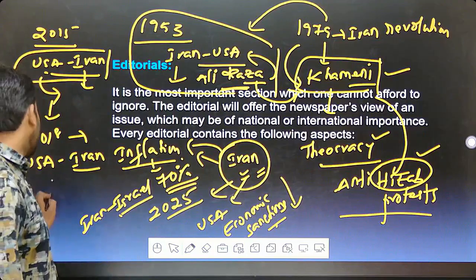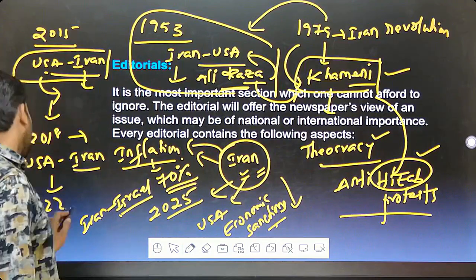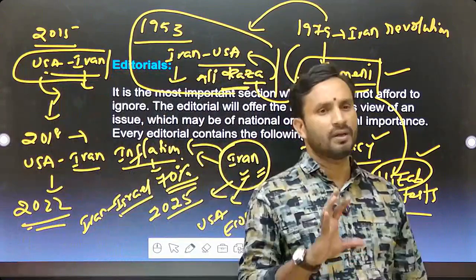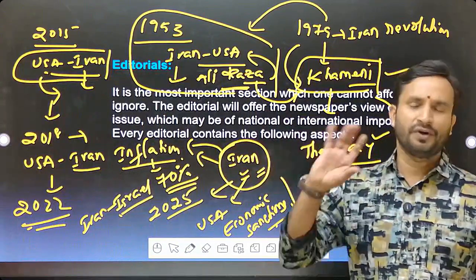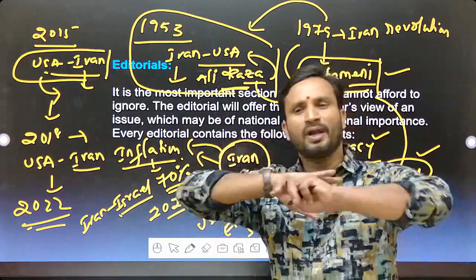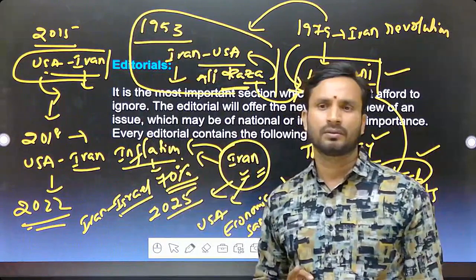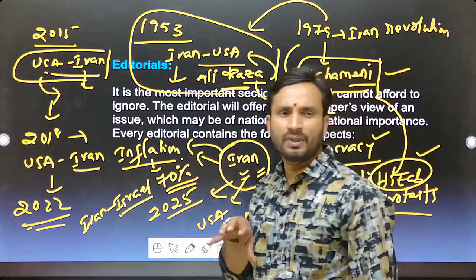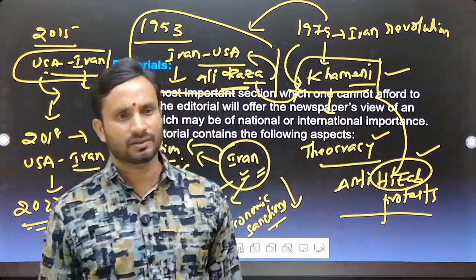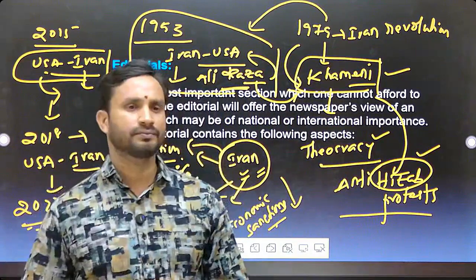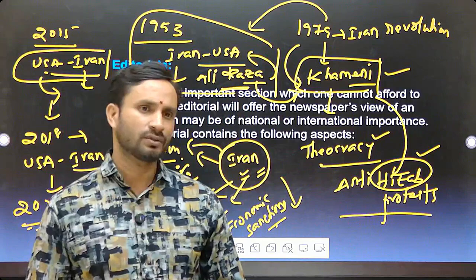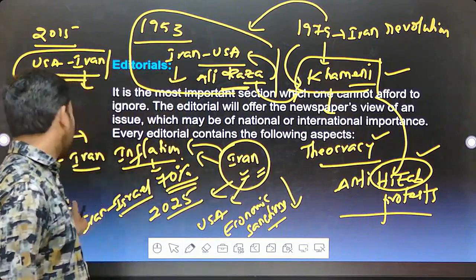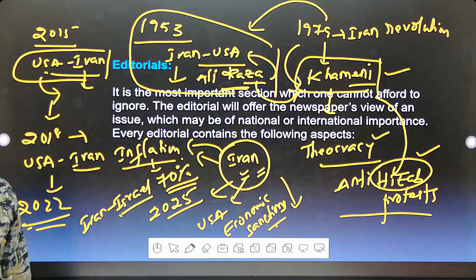In the year 2022, the anti-hijab movement. The anti-hijab movement is nothing but women openly protesting, saying we do not put on the burqa. They openly threw it. If they do not wear the burqa, what is the sentence for them? Women were given the death sentence. Strict religious rules, orthodox sections. Clear? In 2022, anti-hijab protests.